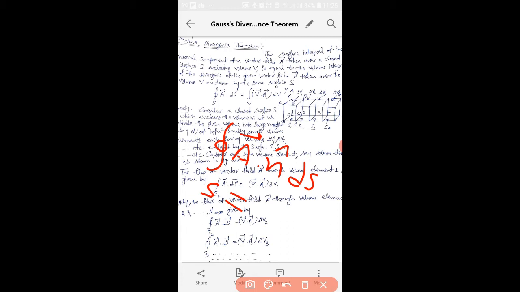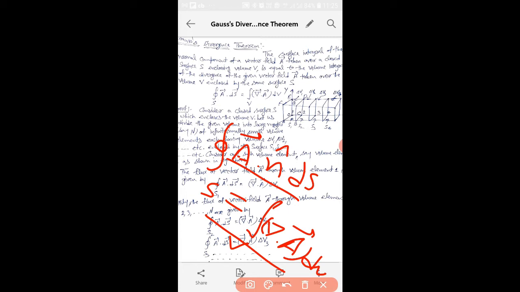The surface integral of the normal component of the vector field A taken over the closed surface S, and closing volume V, is equal to the volume integral of the divergence of that vector field, del dot A, taken over the volume V enclosed by the same surface S. So this is how we write this Gauss divergence theorem. This is the mathematical statement of Gauss divergence theorem.